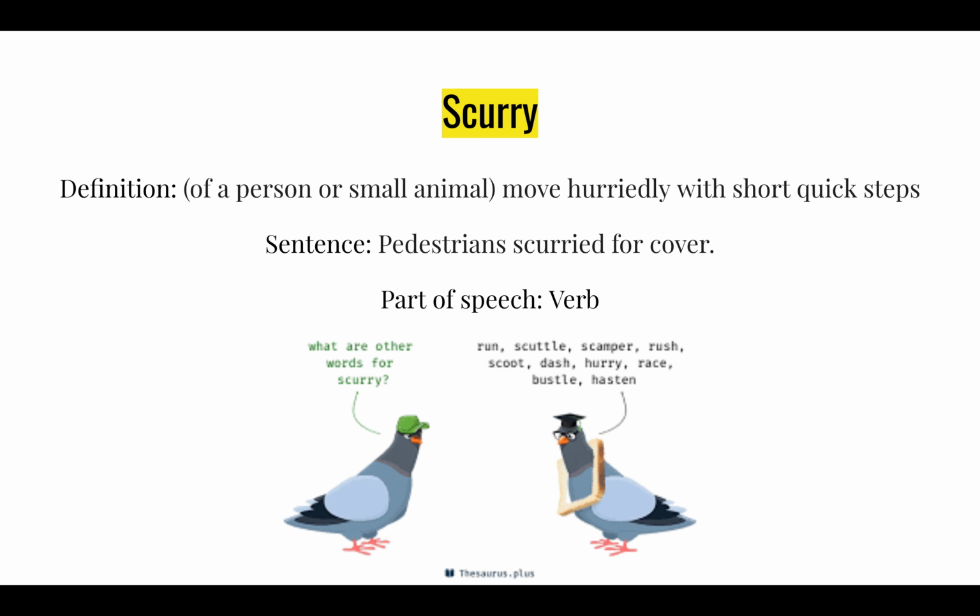Our next word is Scurry. Scurry means move hurriedly with short, quick steps. Usage: pedestrians scurried for cover. Do you know what pedestrians means? I saw those signs saying pedestrians cross here. I think they're people who walk. Yes, that's right. Pedestrians are people who commute on foot. The part of speech is verb. Some other words for scurry are run, scuttle, scamper, rush, scoot, dash, hurry, race, bustle, and hasten.